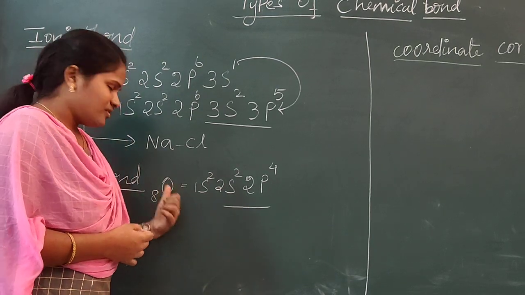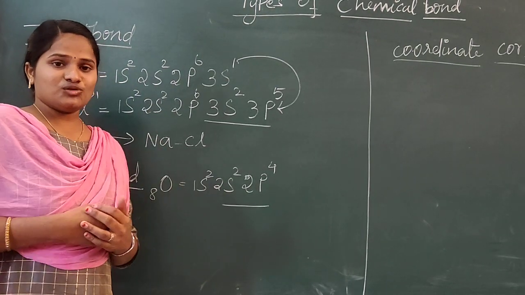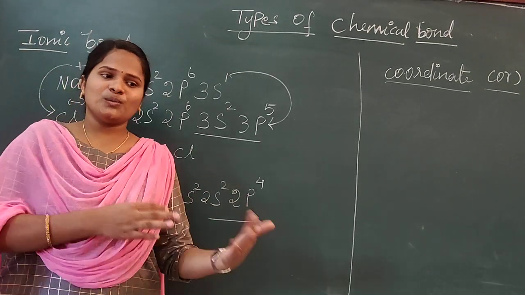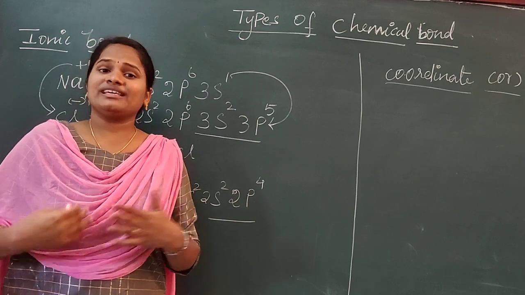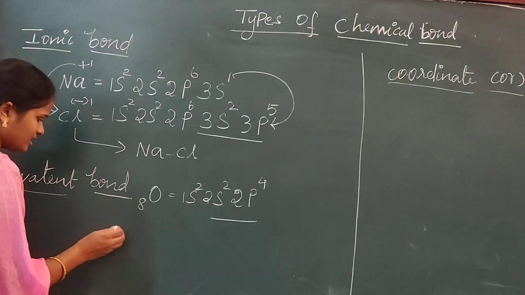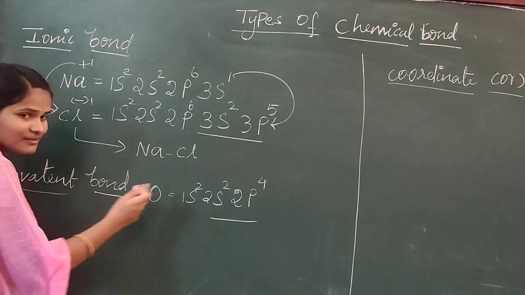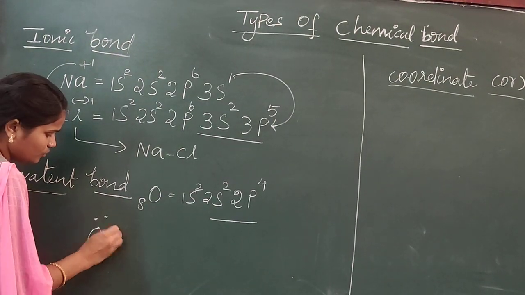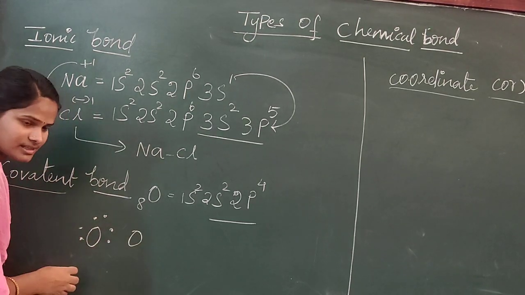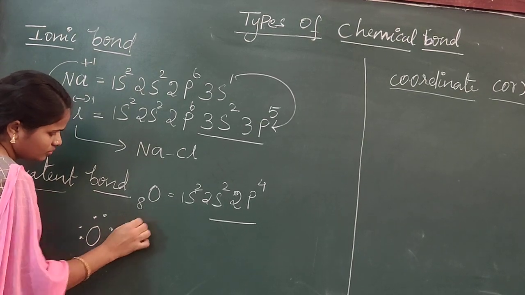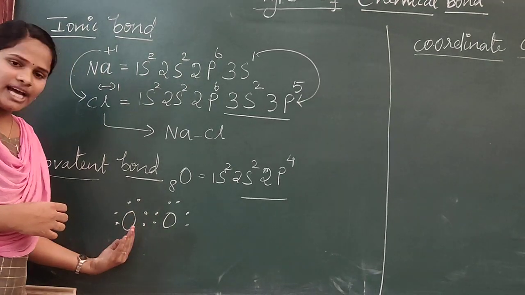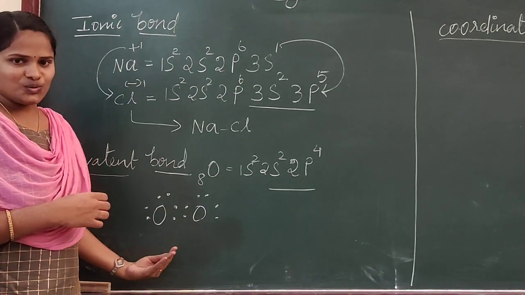So what will happen if we need to form an O2 molecule? Between this oxygen and another oxygen, 2 electrons will be shared from each oxygen, then it will form a double covalent bond. I will explain clearly. Oxygen is having 6 electrons in its outer shell, 2, 4, 6. Another oxygen, 2, 4, 6. See, each oxygen will share 2 electrons to form a covalent bond.